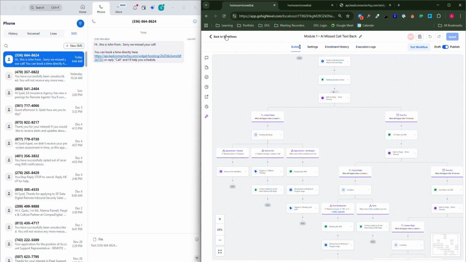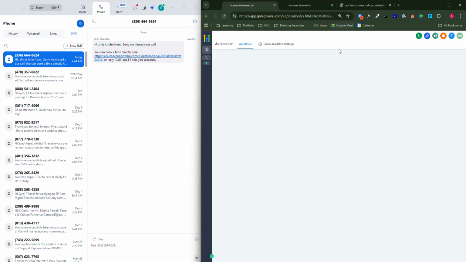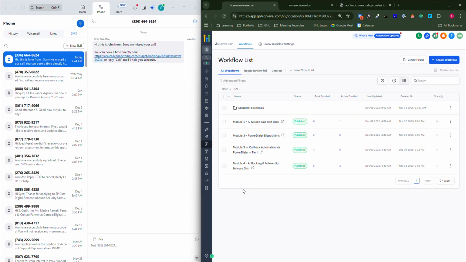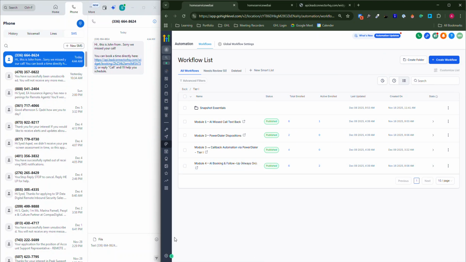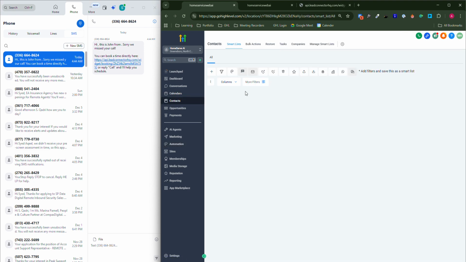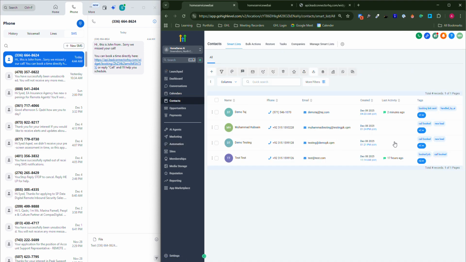So, for instance, this lead who did not respond to any of the text messages will be assigned a tag, dial a callback pending, and the business owner, me, is gonna call them back. How can I call them back and where will I see them? Let's take an example like this person is in the callback queue.